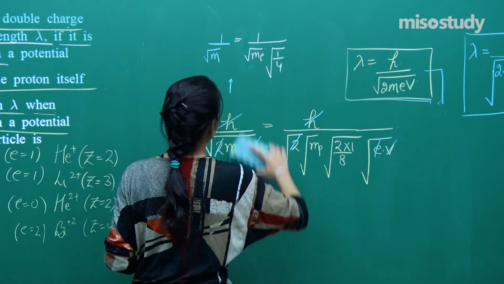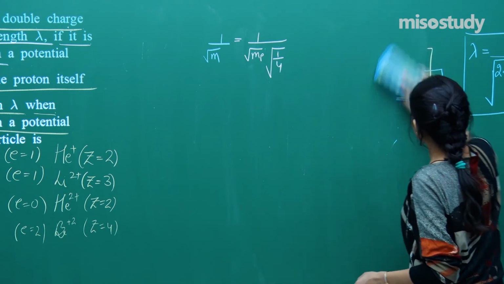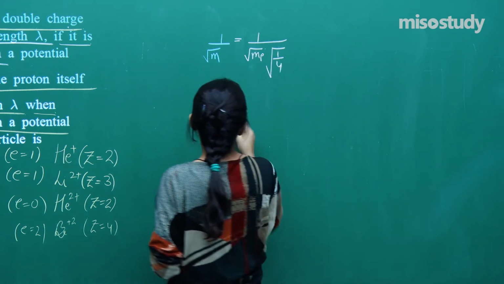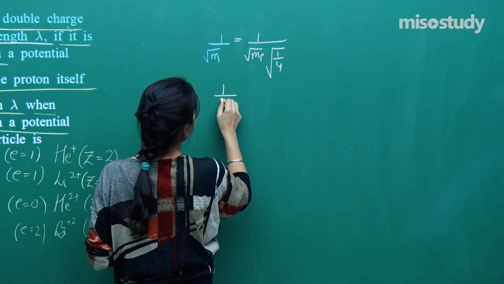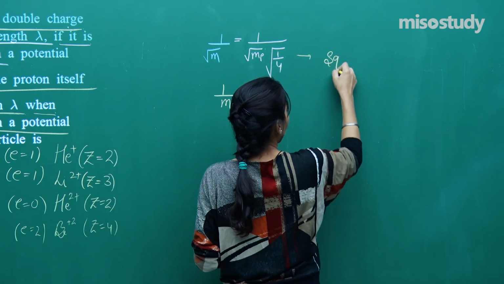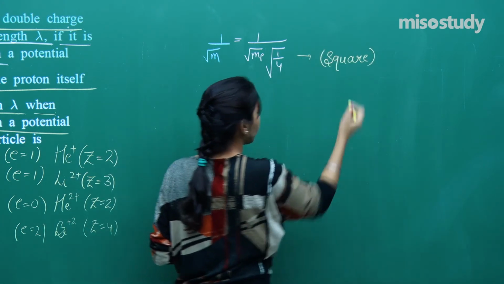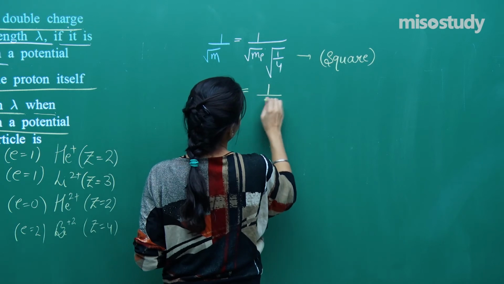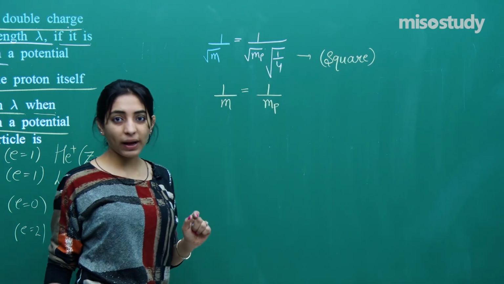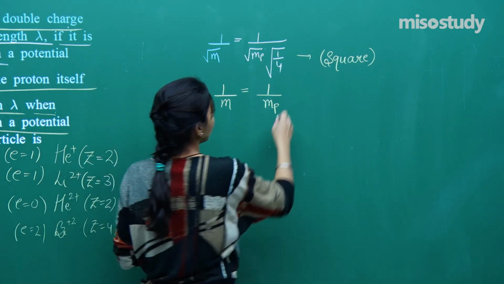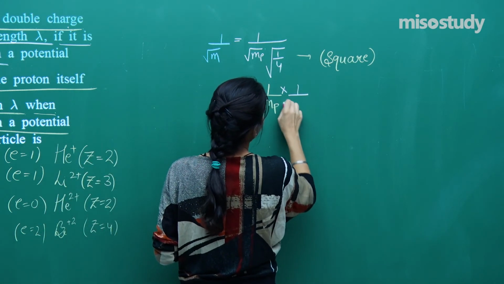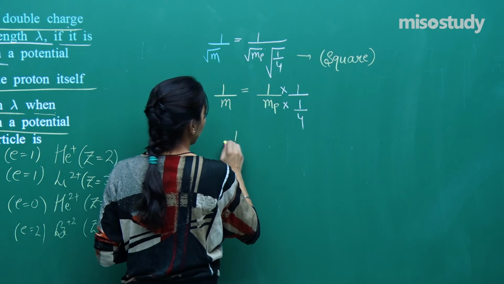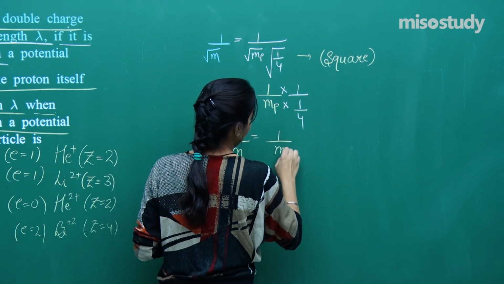Now see what will happen, let me just cut out these things, we don't need them anymore. So see, go very slowly, very carefully. So 1 by under root m, so I am asking you to take square on both the sides. So when you do the square on both the sides, you will get 1 by m, which will be equal to 1 by mass of particle, 1 by under root m_p square is 1 by m_p, and this will be equal to 1 by 4, right, because under root of 1 by 4 is 1 by 4. So 1 by m is equal to 1 by (m_p times 4).